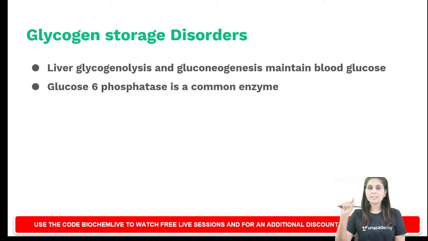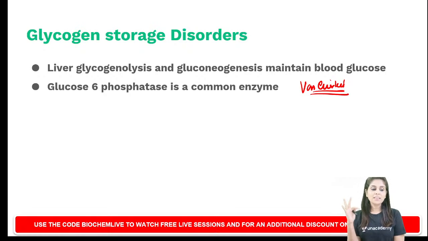So if the question classically states that a neonate presents with severe hypoglycemia which does not respond to counter-regulatory hormone administration, that is a key that is given to you that the condition is caused by a defect of glucose-6-phosphatase. And the defect of glucose-6-phosphatase is called von Gierke's disease. So there are so many defects which can cause neonatal hypoglycemia, but the only disorder which presents as neonatal hypoglycemia which does not respond to counter-regulatory hormone administration is von Gierke's disease.